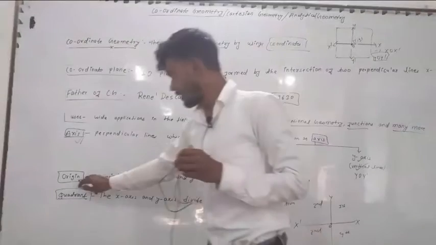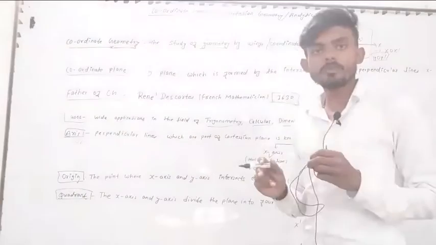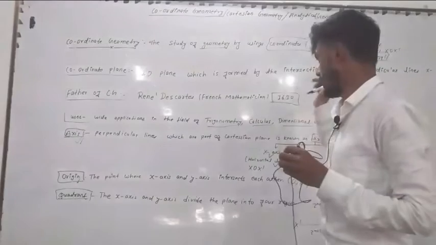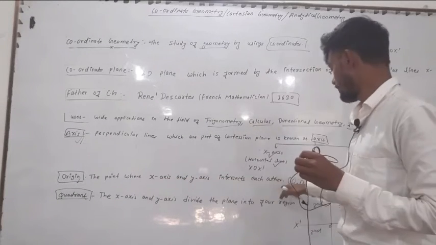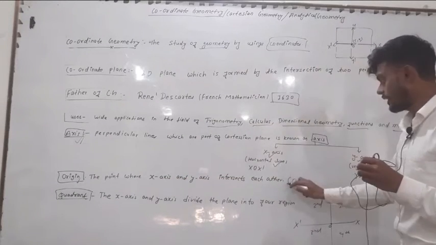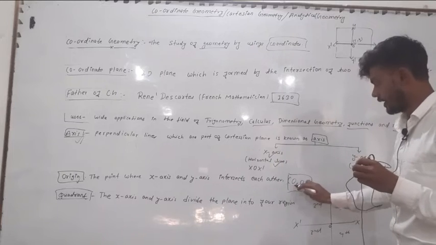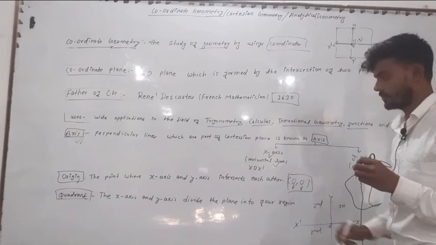And what is the origin? The intersecting point of both axes, x-axis and y-axis. The intersection point of the x-axis and y-axis is known as the origin. And what is the coordinate of the origin? (0, 0). X is 0 and y is also 0.